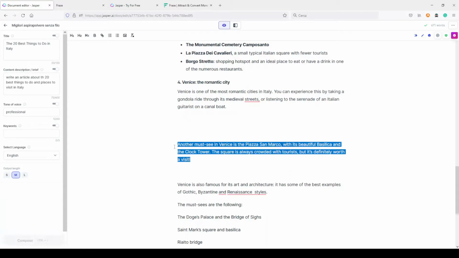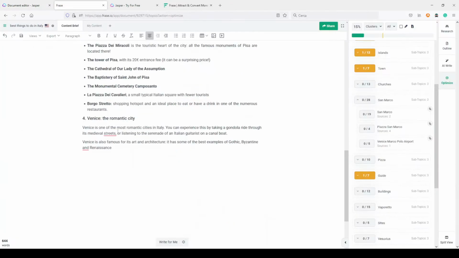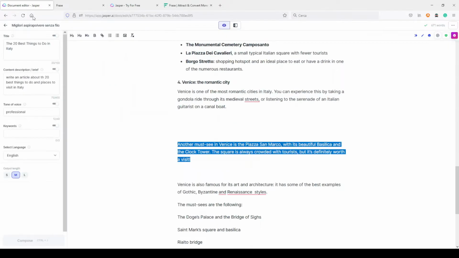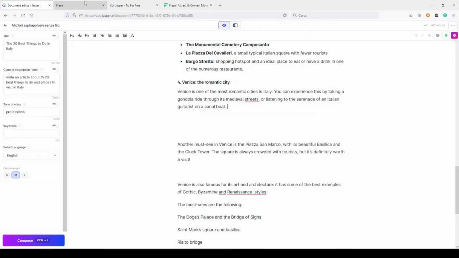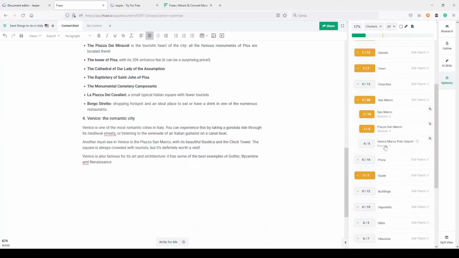Okay, so this is another piece that I can paste here. I'm just trying to see what happens. And okay, now we are at 17%. This is a way you can use both Jasper and Frase together: Jasper to write your article and Frase to optimize your article.